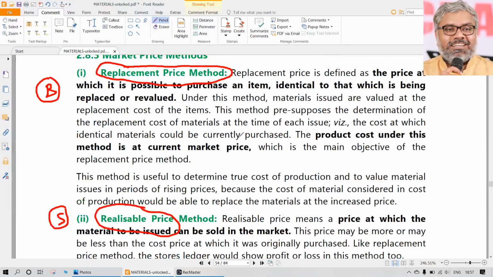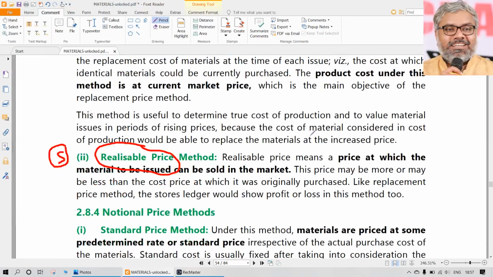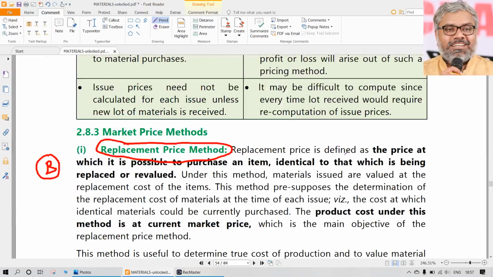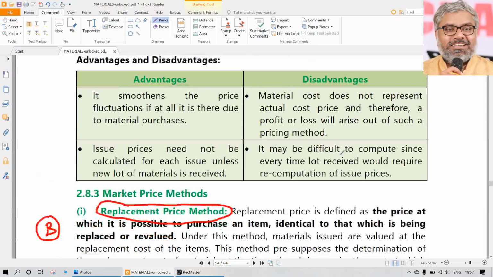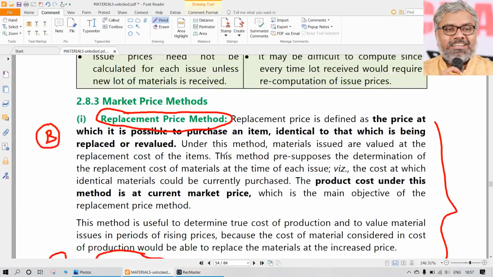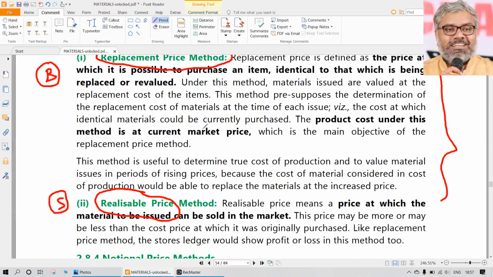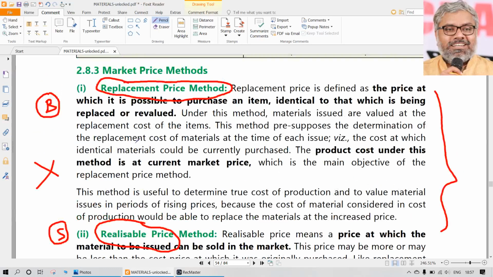Once again, this is not a very practical method. Of course, we will use these things particularly in Accounting Standard 2, that is inventories. We will come to that later. So more than in costing, these two will be useful in Accounting Standard 2, replacement and realizable. We should know the concept only. Only conceptual understanding is enough now.